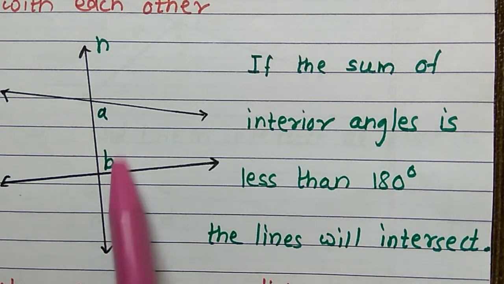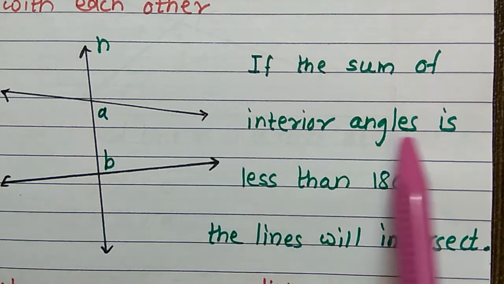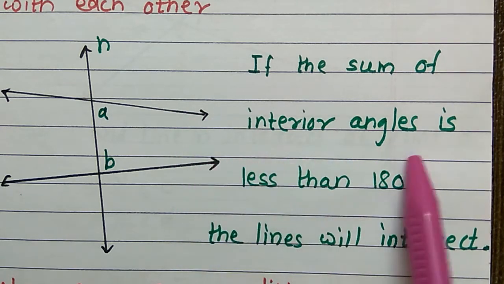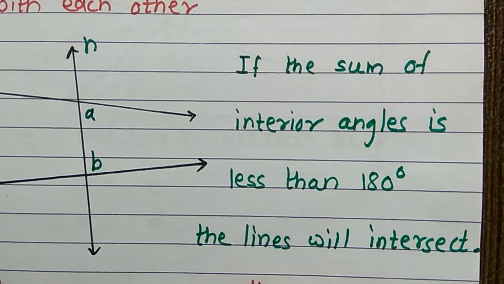And you know that the sum of interior angles is always 180 degree. But if it is less than 180 degree, then these lines will intersect with each other. If you extend those lines, those lines will intersect. That means those lines are not parallel.